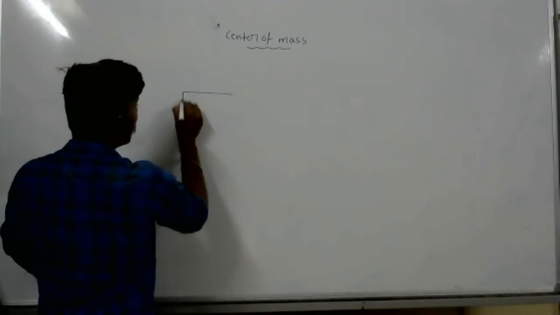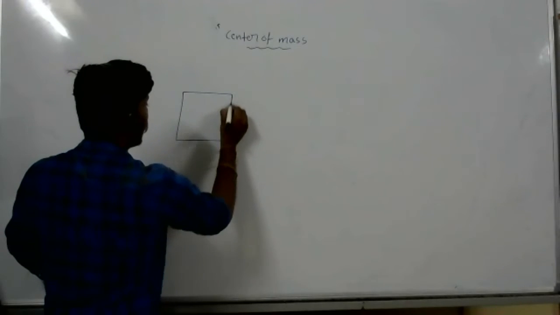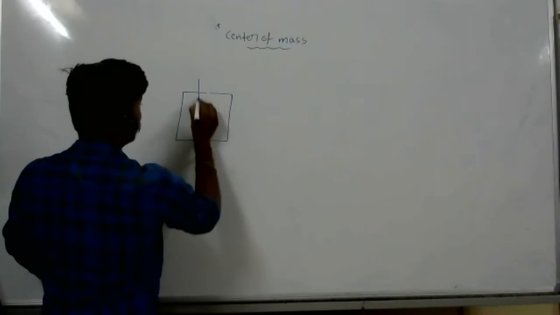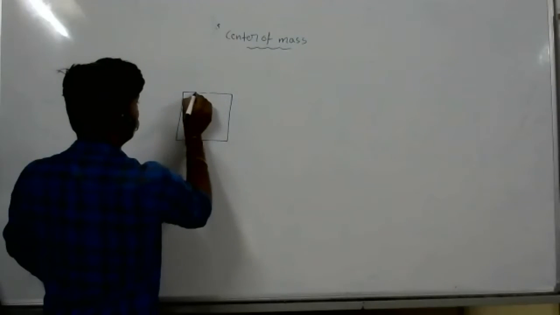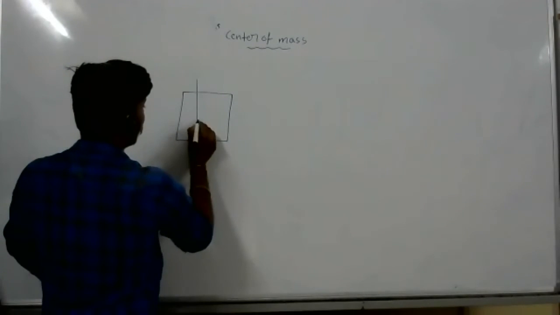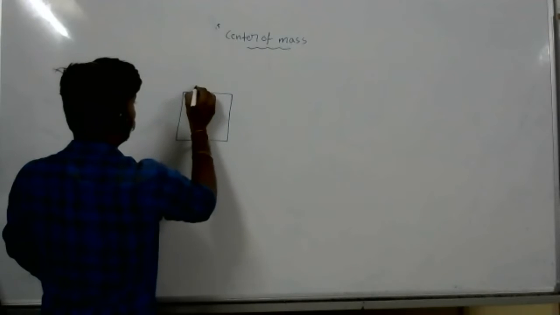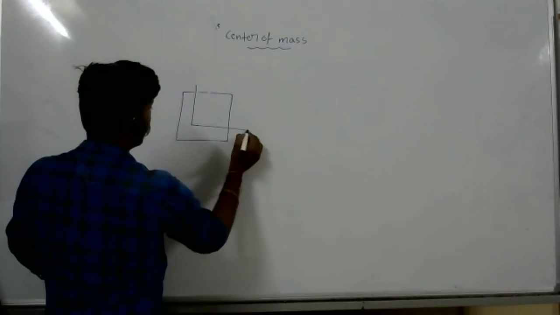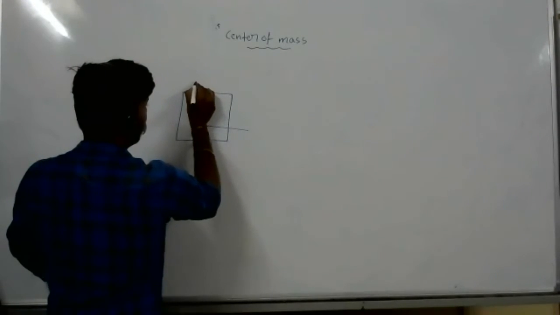Let's see. If they have given this type of object, what will you do? Look at this. It is three-dimensional now. You asked me, right? j cap also, k cap. Let's see.